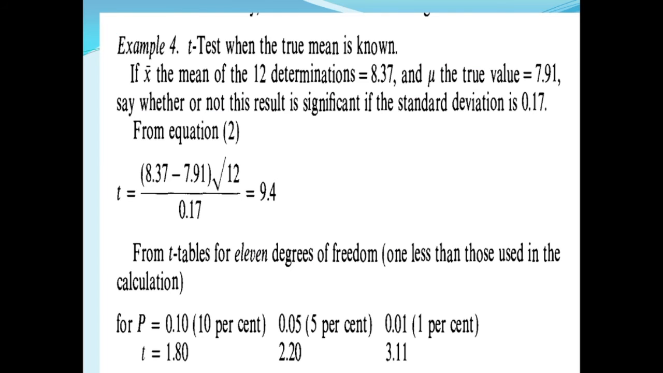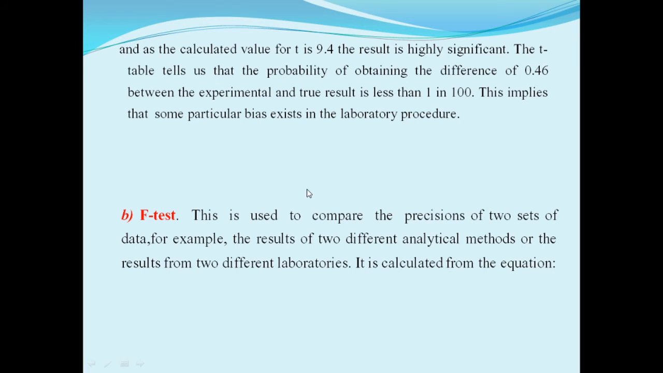Here, for 10% 1.80, for 5% 2.20, and for 1% 3.11, and the T calculated value is 9.4. That is, the result is highly significant. The T table tells us that the probability of obtaining the difference of 0.46 between the experimental and true result is less than 1 in 100. This implies that some particular bias exists in the laboratory procedure.